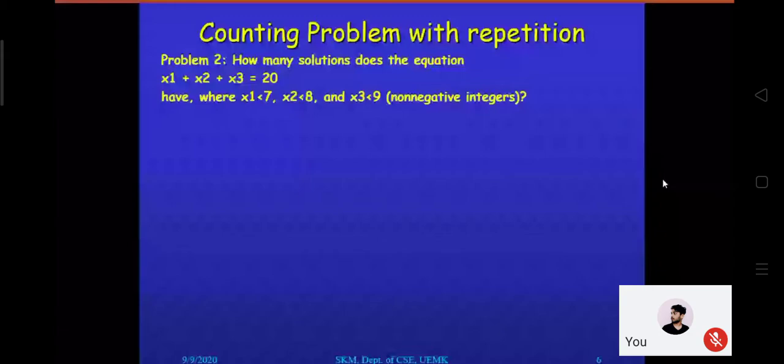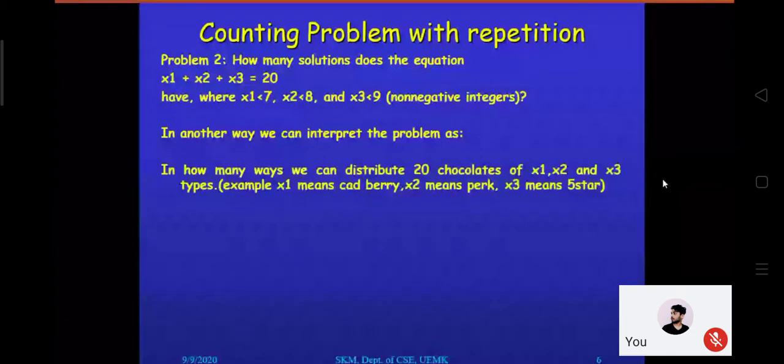Right now we are saying in another manner how many solutions there are. As we explained in terms of chocolates, we are considering how many ways we can distribute 20 chocolates from these 3 categories. The same approach we have already seen.